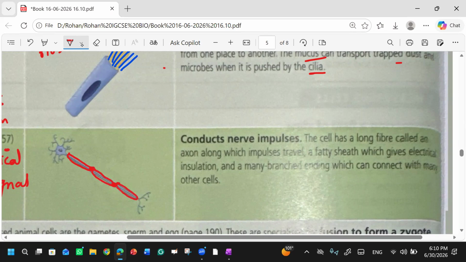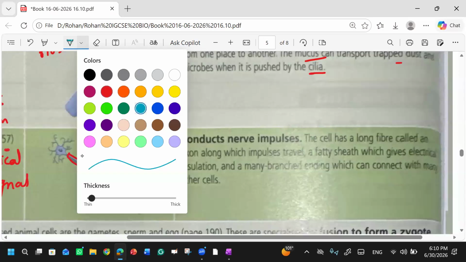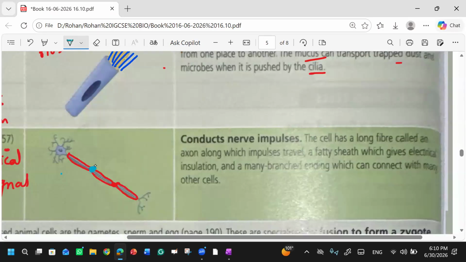Let me change the color for these points. The nerve impulse is carried from this region, then to this region, and so on. In this way, the message from our nervous system is quickly transferred from one place to another.